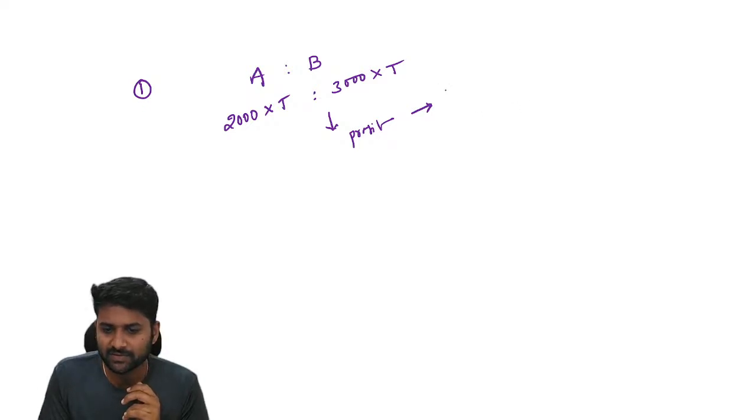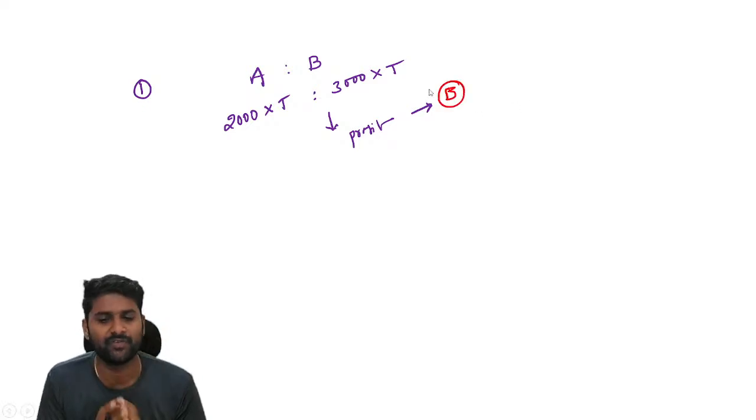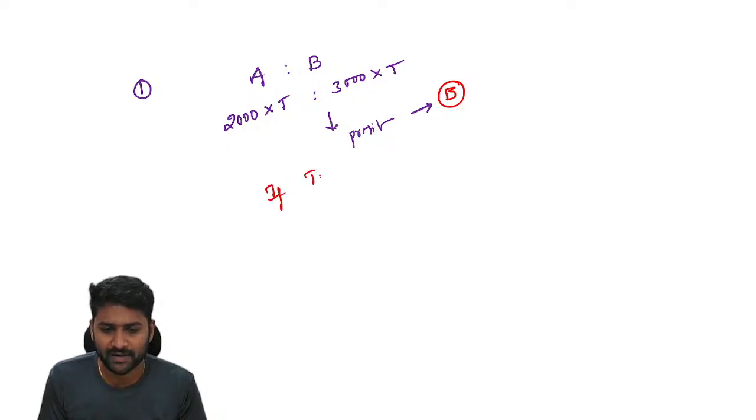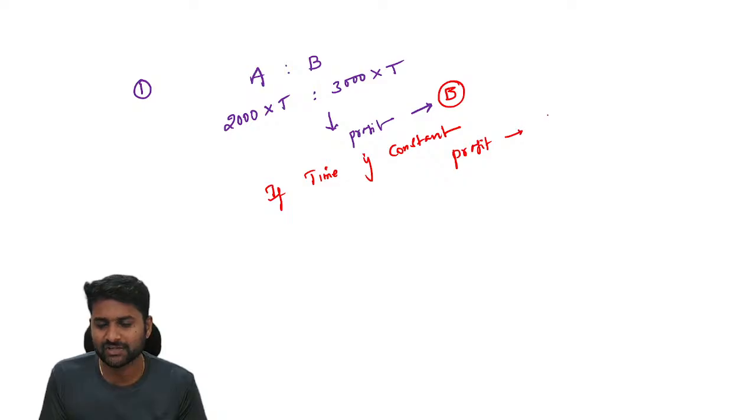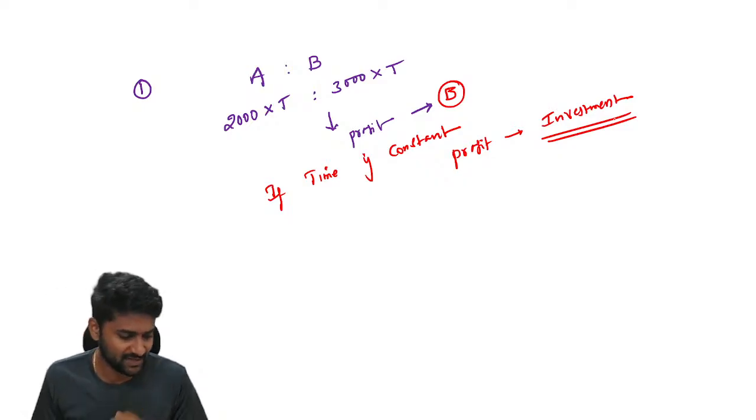Definitely B gets more profit. Why? Because compared to A, B's investment is more. So in this case, if time is constant, then profits depend on the investment.